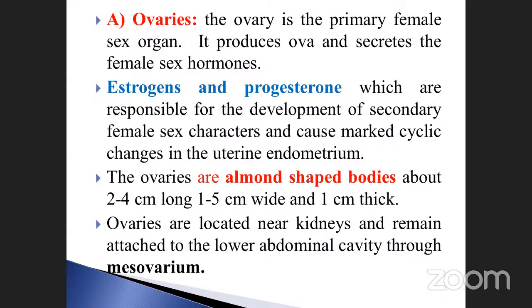Mesovarium. The abdominal cavity is attached with the kidney. What is that? Mesovarium. Here you must note it down: ovary, ova, hormones, secondary sexual character, which shape, how much thick and wide, how long, and how it will be connected. Mesovarium. Note it down. This is very, very important.